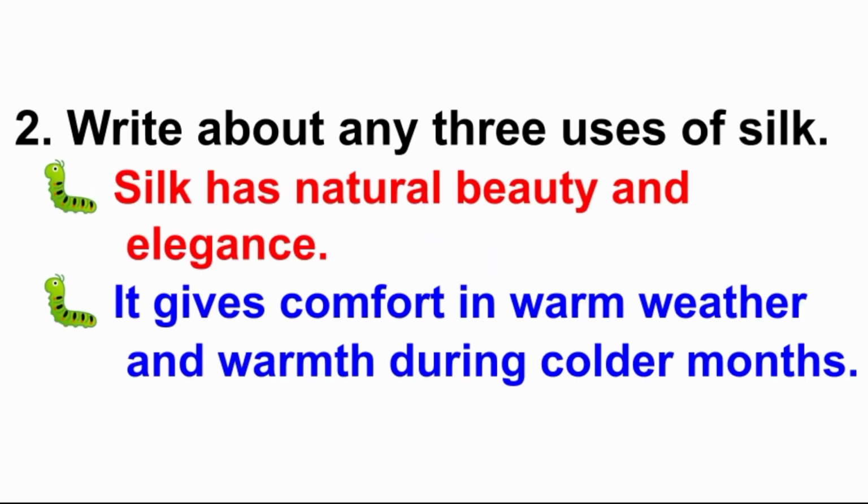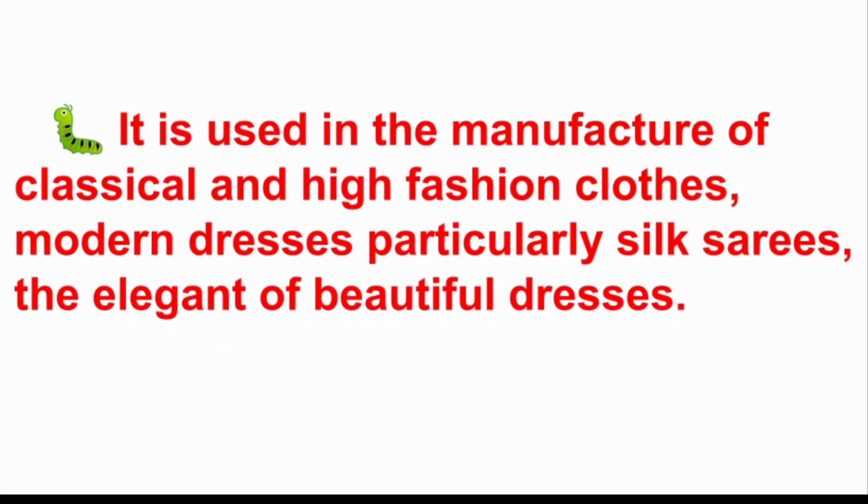Second question, write about any three uses of silk. Answer, silk has natural beauty and elegance. Then it gives comfort in warm weather and warmth during colder months. Then it is used in the manufacture of classical and high fashion clothes, modern dresses, particularly silk sarees and elegant or beautiful dresses.